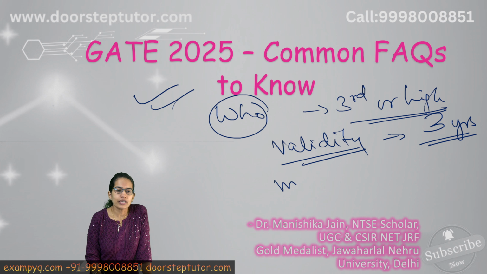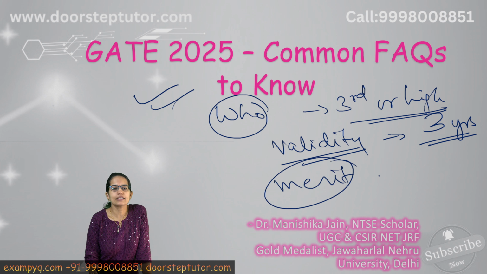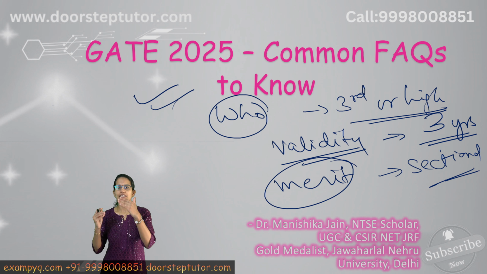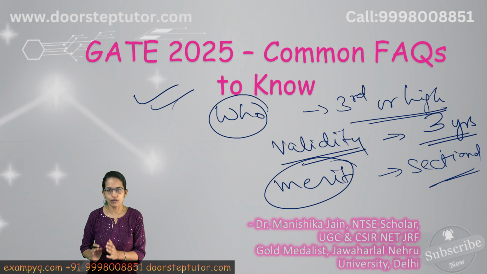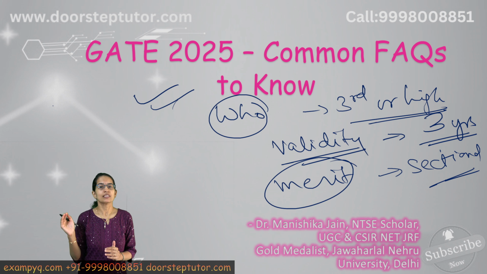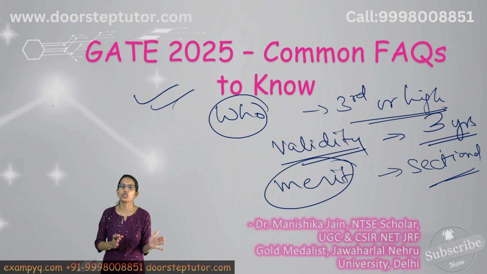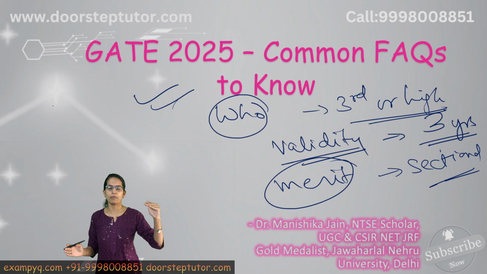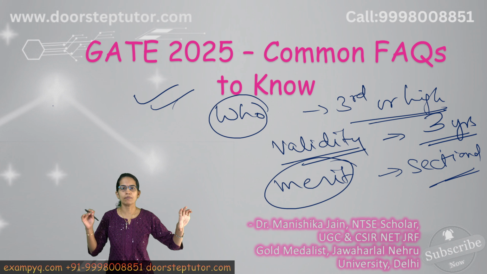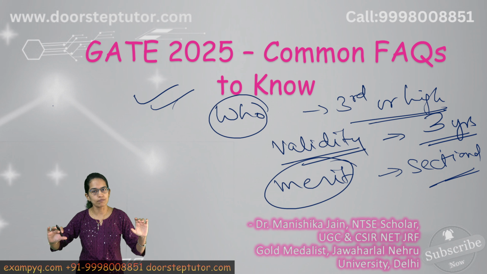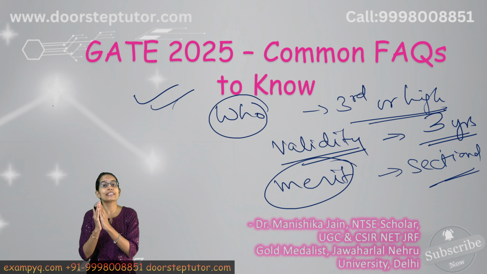Now, how is the merit determined? Merit is determined based on the sectional aspect. Let's say life science has a common section where you have microbiology, botany, zoology, all of those subjects. Now the merit would be separate under each category. Similarly, you have one paper which is geology and geophysics with part A common. So the merit for the geology student would be part A plus geology. Merit for geophysics would be part A plus geophysics. So there would be sectional merit which would be declared in each case.